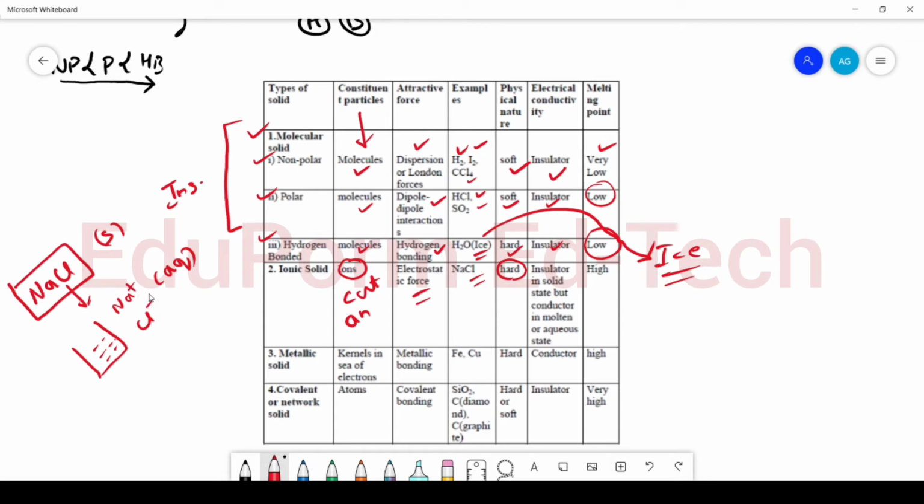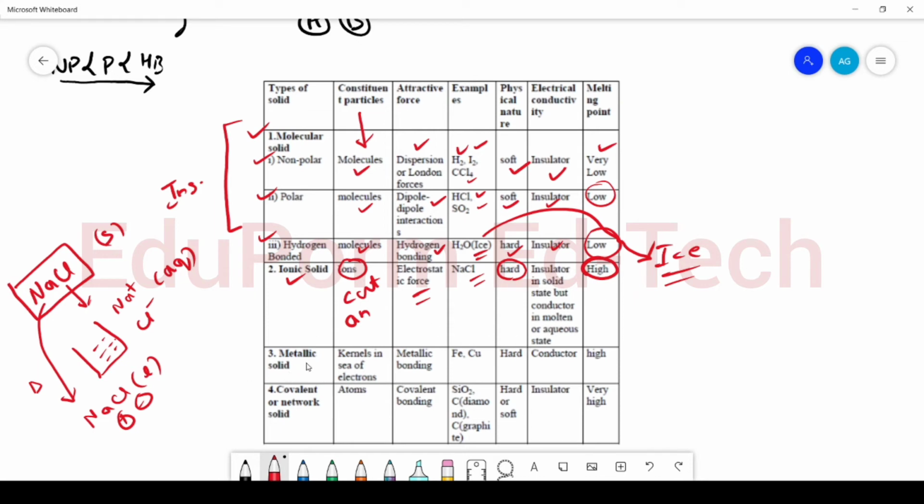Ions carry charge. Okay, as well as if I increase the temperature of NaCl and NaCl gets into the liquid state, that means the molten state, then in the molten state, due to the presence of charges, it will be conducting again. So ionic solids are non-conducting in the solid state, but in the aqueous state as well as in the molten state they are conducting. They usually have a high melting point.